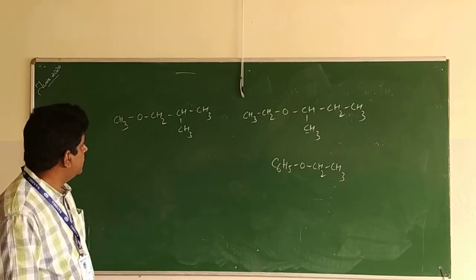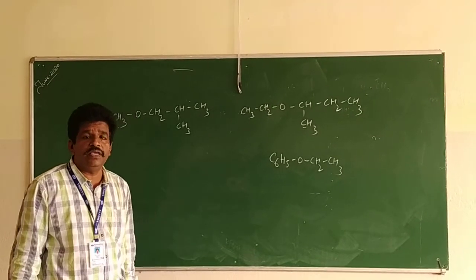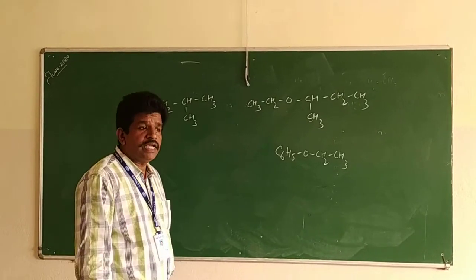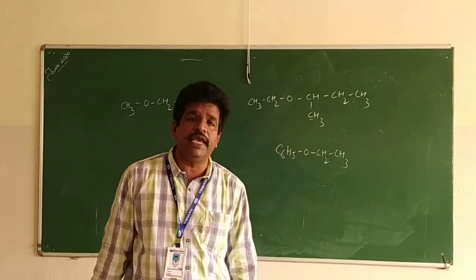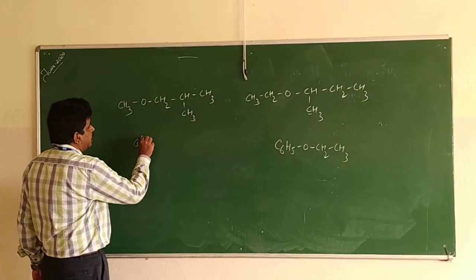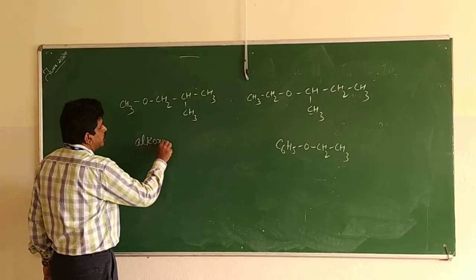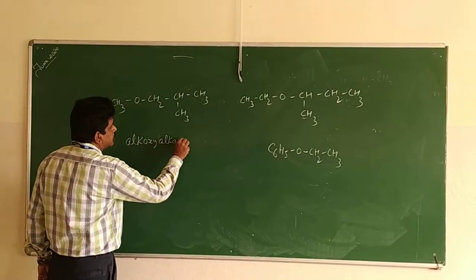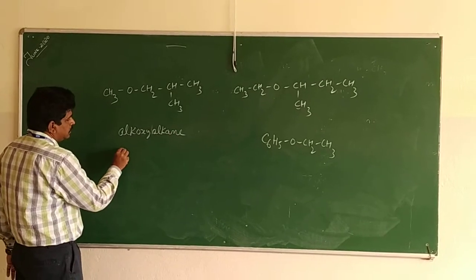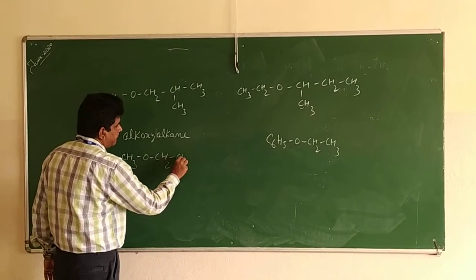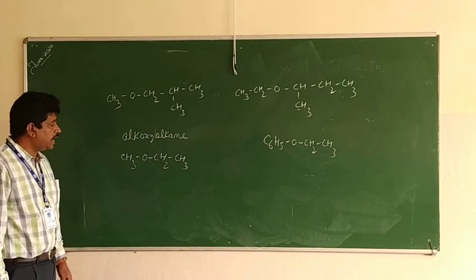Now we will see IUPAC naming of ethers. In the IUPAC system, ethers are named as alkoxyalkane. For example, CH3OCH2CH3. In this we have two alkyl groups.